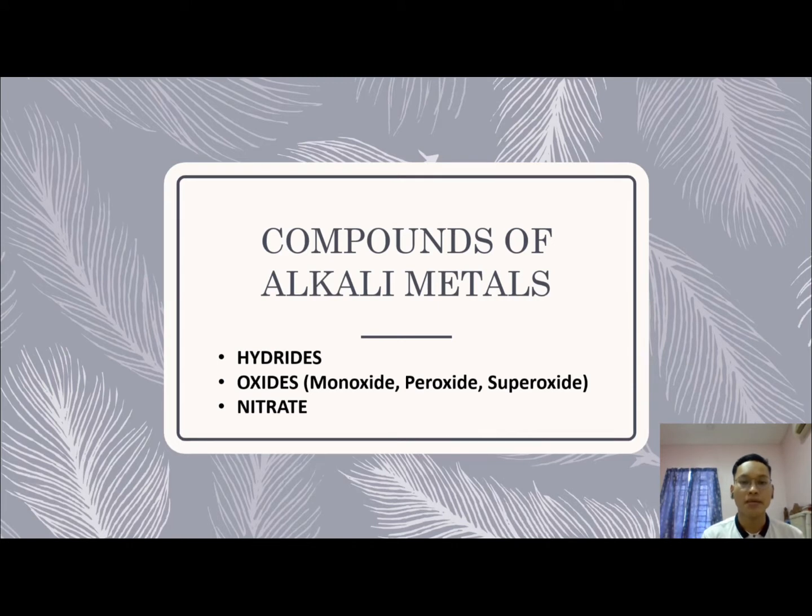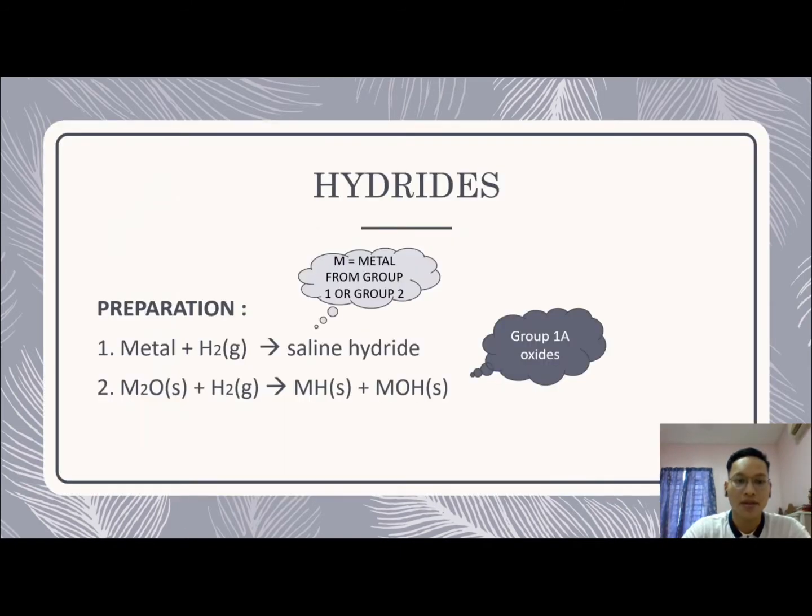So I will present about the compounds of alkali metals, which are hydrides, oxides, and also nitrates. Okay, so first is hydride. This is the preparation of hydride. First, a metal from group 1 or group 2 reacts with hydrogen gas to produce a saline hydride. The second one is a metal from group 1 reacting with hydrogen gas to produce metal hydride and also metal hydroxide.